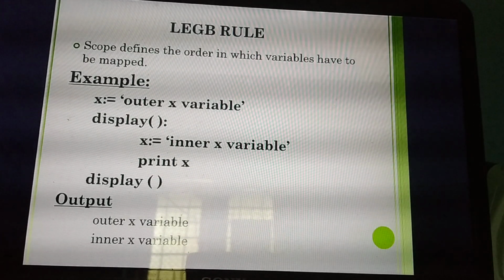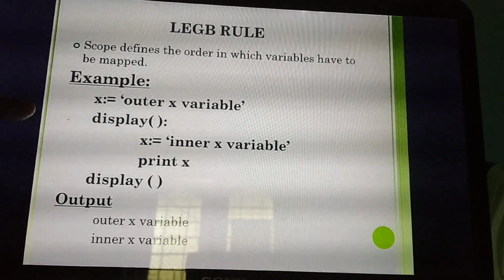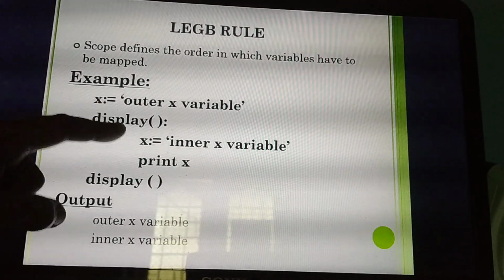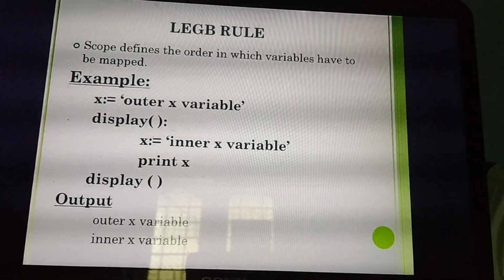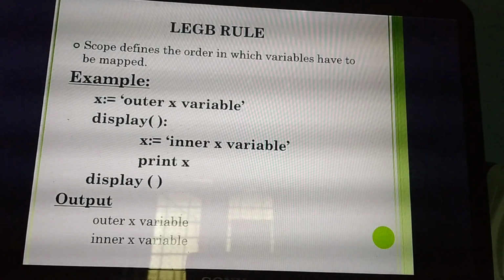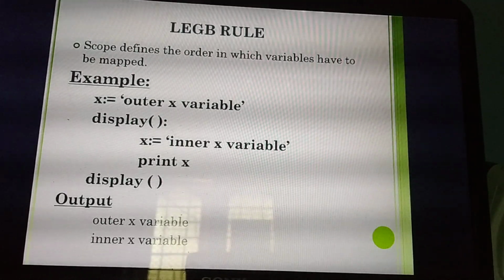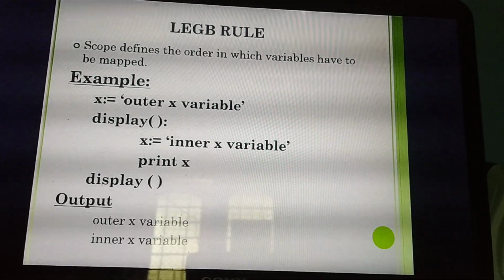What's the function name here? Display of. So inside the display of function also I have given the same variable X. Isn't it? Inside the display of function also I have given the same variable X.